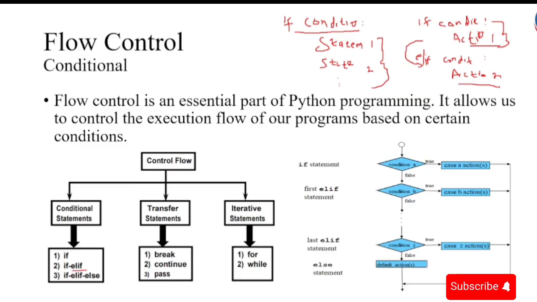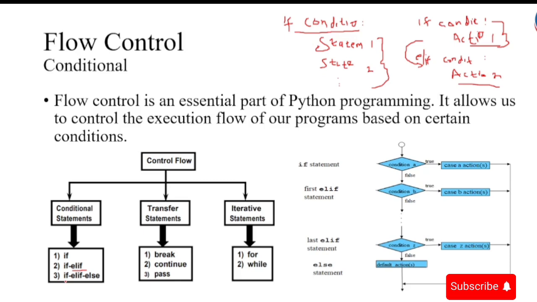Remember, for the if condition, these statements are executed if the condition is true. So that is for the if, elif. And then we have the if, elif, else conditional statements.